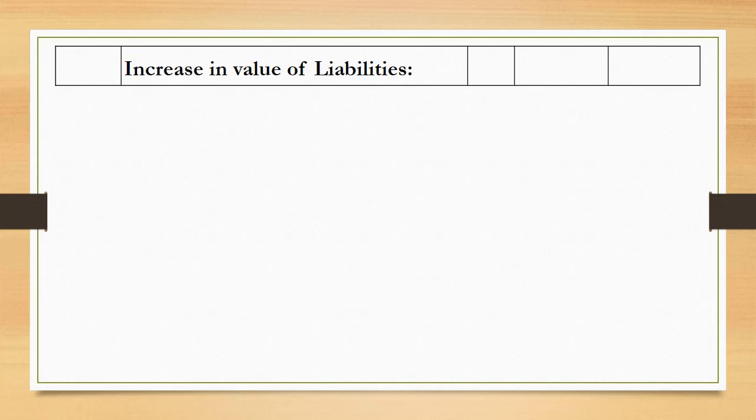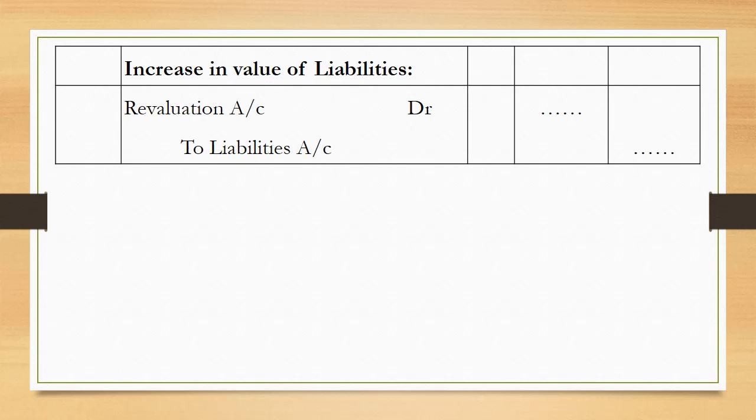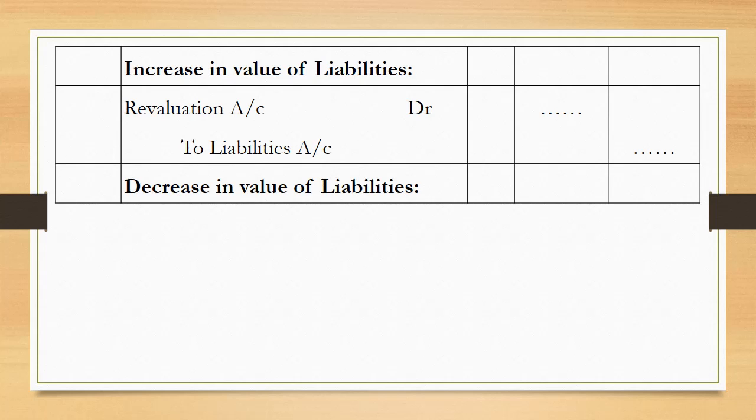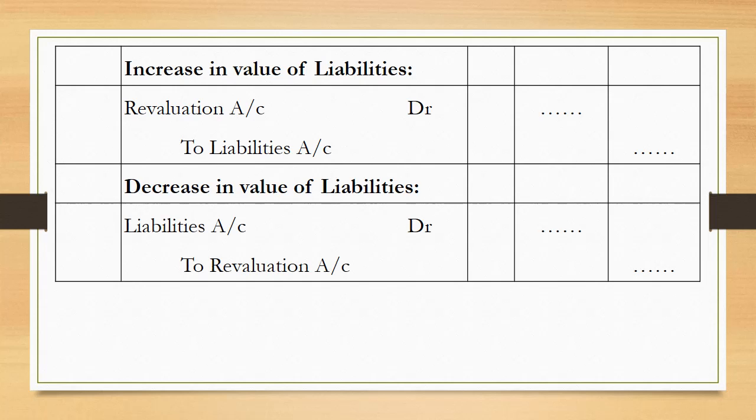What is the entry required for increase in value of liabilities? If the value of liability increases, it is a loss for us, and being a loss, it has to be debited to revaluation account. Revaluation account debited to liabilities account. And if there is a decrease in the value of liabilities, we have to pay less towards the liabilities, so it is going to be a profit. Being a profit, it needs to be credited to revaluation account. So the entry is liabilities account debited to revaluation account.